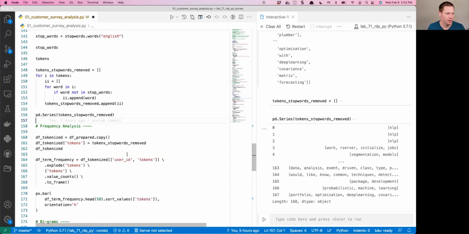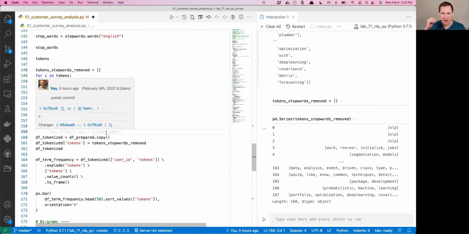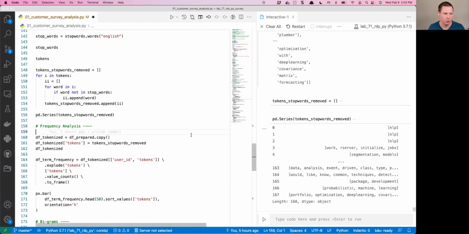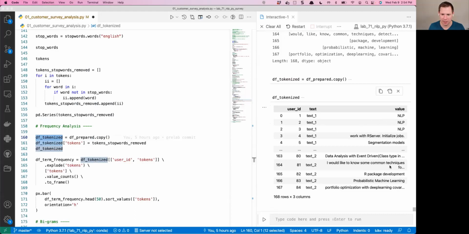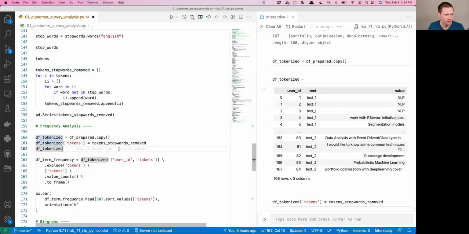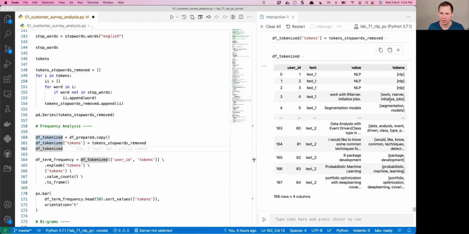Okay. Now that I've got each of these words here, I'm going to do what's called a frequency analysis, where I total up and see which terms occur the most frequently. So I'm going to make a copy of my DF prepared and call this DF tokenized. It hasn't been tokenized yet, but I'm going to add a new column called tokens, and I'm going to put into that column my token stop words removed. So now I have my tokens in here.